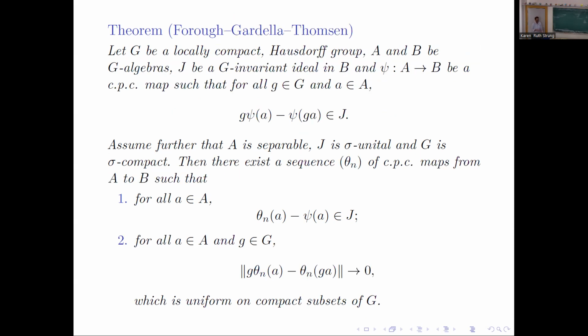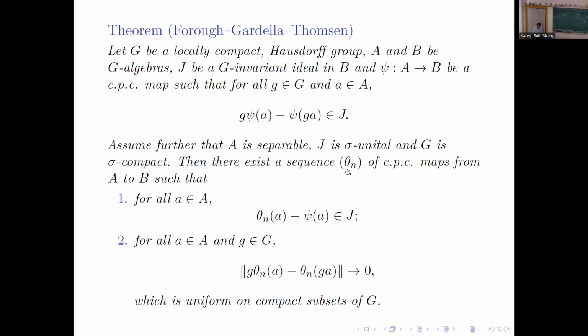Yeah, this is the group case, which is much more, I guess. So the second condition here, if each of these terms were 0, then we would get equivariant lifts. But the theorem says as n goes to infinity, these terms go to 0. So they're quasi-invariant, asymptotically invariant. There are many ways to say this. And this limit is uniformly on compacts. So yeah, this is the equivariant condition modulo J. So we started with an equivariant map phi from A to B mod J. And this is precisely that condition.